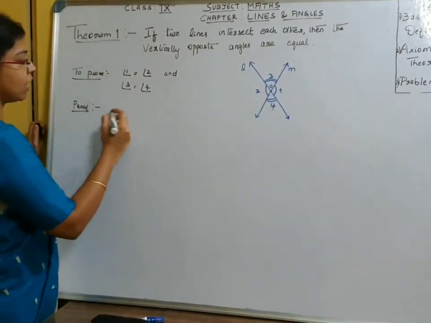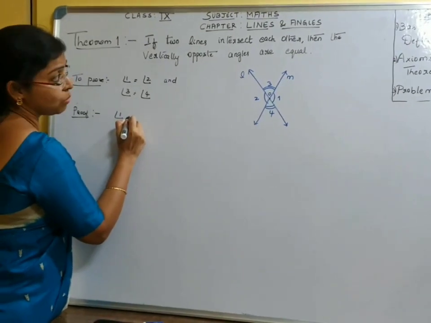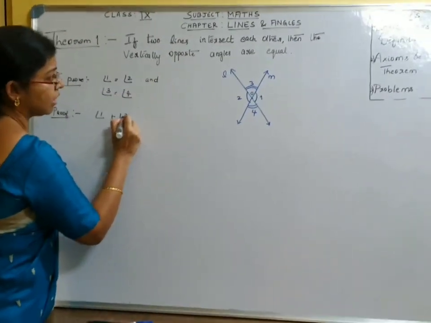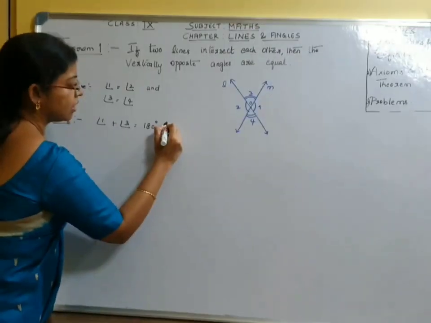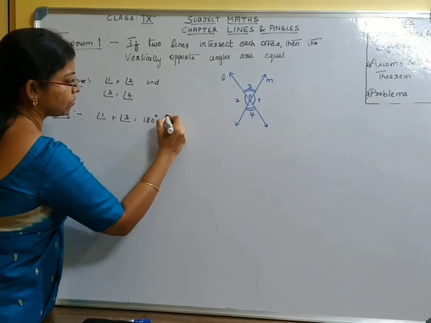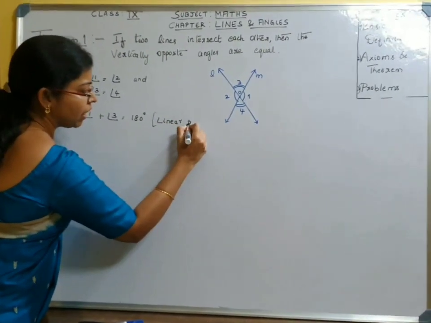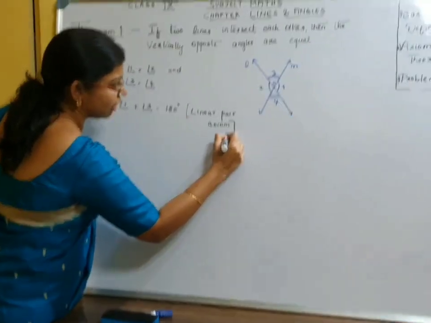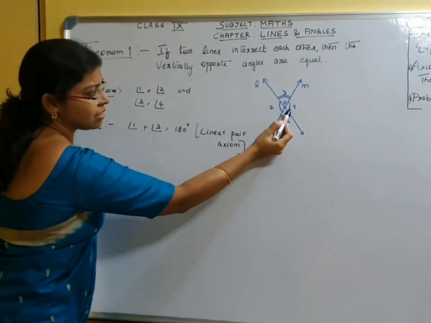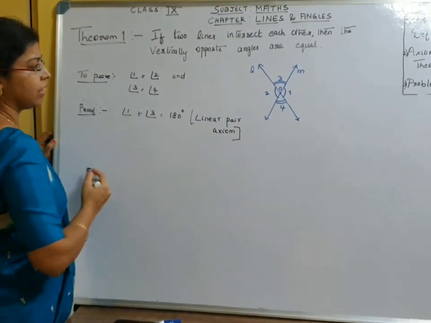Therefore, we start our proof with angle 1 plus angle 3 is equal to 180 degrees because of the linear pair axiom, which states that the sum of the two adjacent angles formed on a line is 180 degrees.